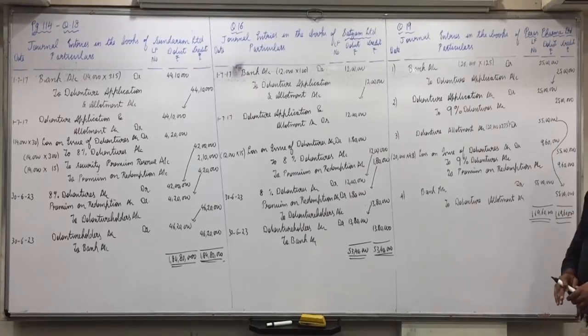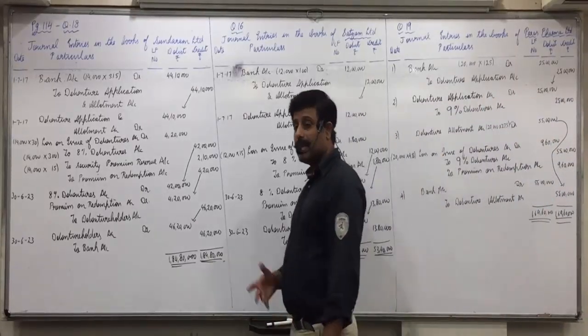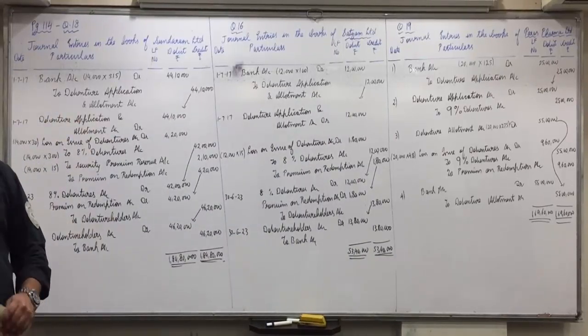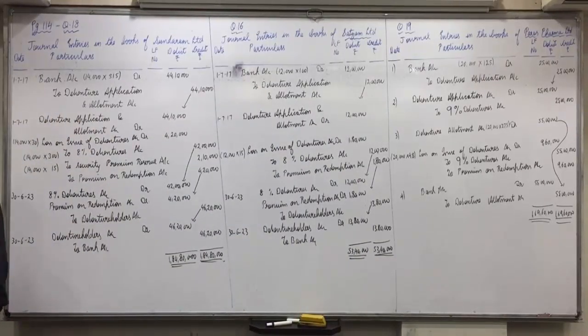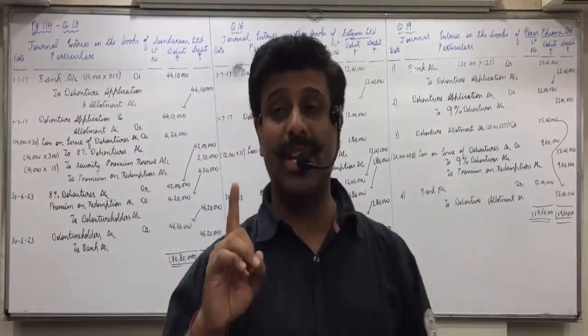Did everyone understand this? Illustrations 13 to 17 are your homework. 13, 14, 15, 16, 17. 5 questions we have done in class. Okay, day after tomorrow you have to show that. Tomorrow you have the test of share capital. So these 5 are to be done by day after tomorrow.